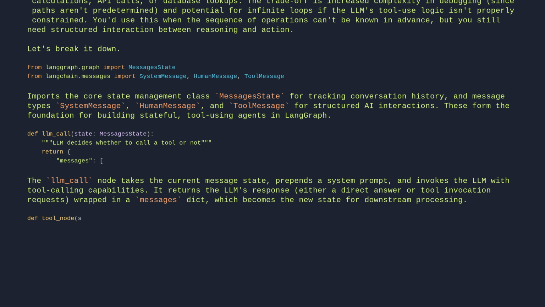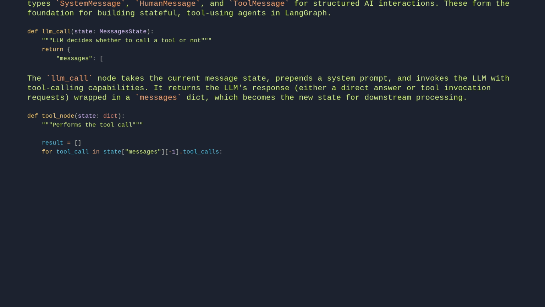def tool_node(state: dict): It performs the tool call. result = []. For tool_call in state["messages"][-1].tool_calls: tool = tools_by_name[tool_call["name"]]. observation = tool.invoke(tool_call["args"]). result.append(ToolMessage(content=observation,